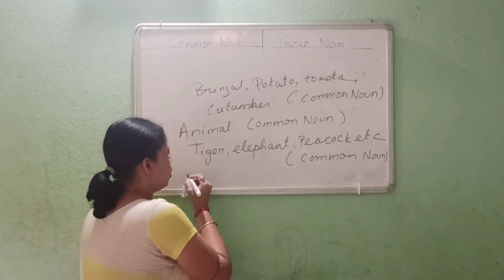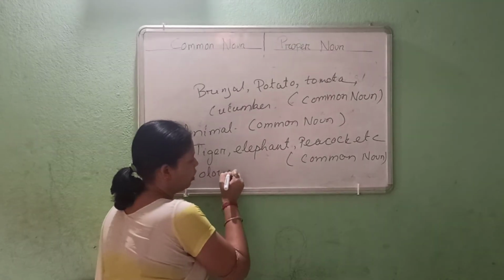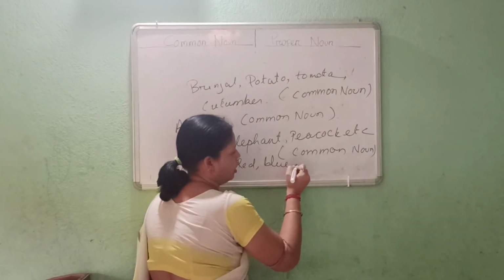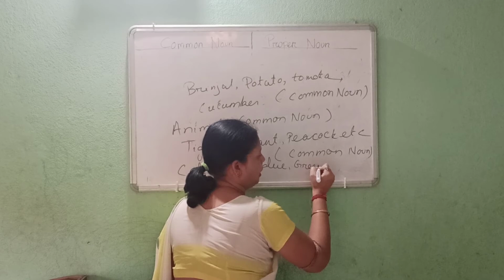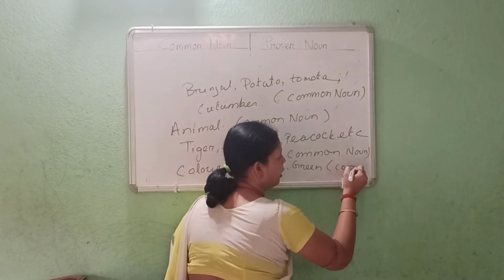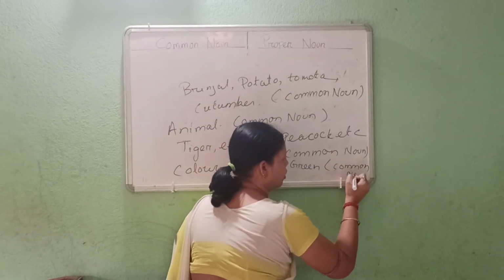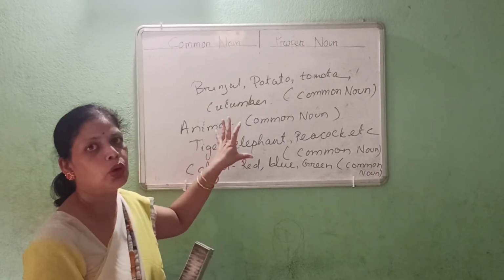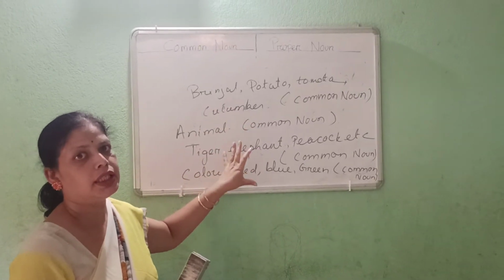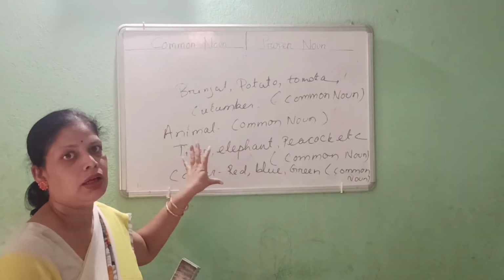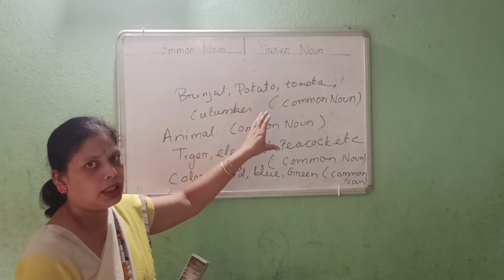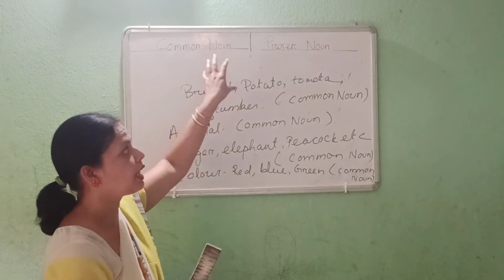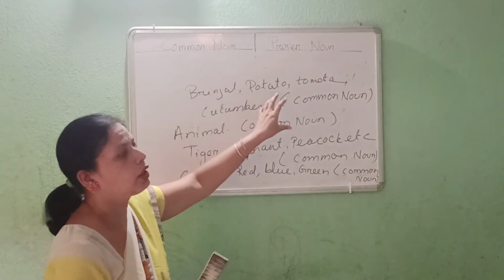Like that, whenever you are talking about color, red, blue, green, they are coming under common noun. Okay, all of you clear about it? So whenever you are writing something, you should know whether it is a name or it is a kind of species, or you are belonging to certain kind or species or gender, or you can classify into certain class. At that moment you will tell that it is a common noun.